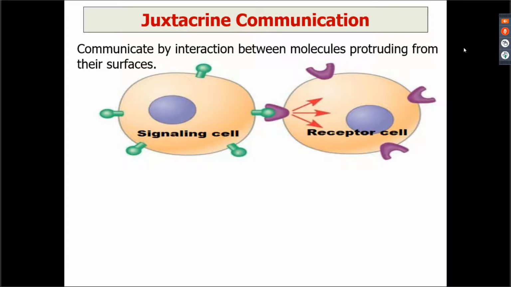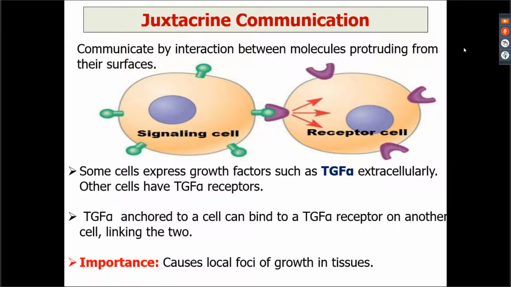Gap junction में क्या था? Gap junction में था कि cytoplasm of two cells was connected. यहाँ पर क्या हो रहा है? यहाँ पर as you can see that there is one cell which has a messenger on the surface. There is another cell which has a receptor for that messenger, and both of them are in contact to one another. So this kind of communication is known as juxtacrine communication.